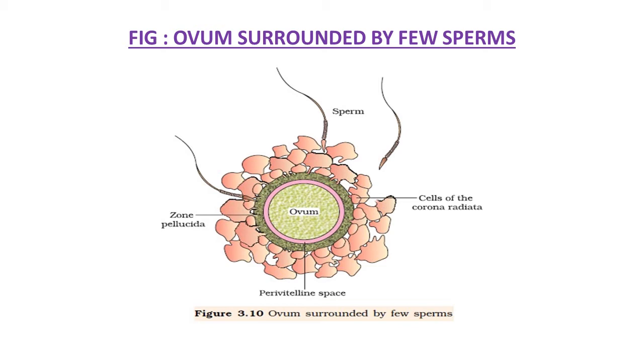Here you can see one ovum surrounded by a number of sperms. The ovum is surrounded by the zona pellucida layer. Cells of the corona radiata you can see here. Sperms are coming to penetrate the ovum. So the ovum surrounded by a few sperms results in the fertilization process.